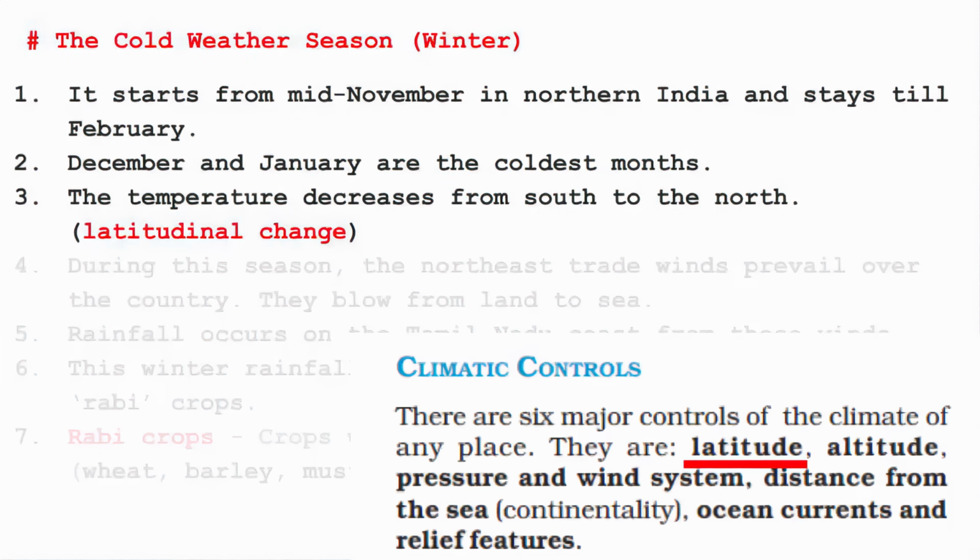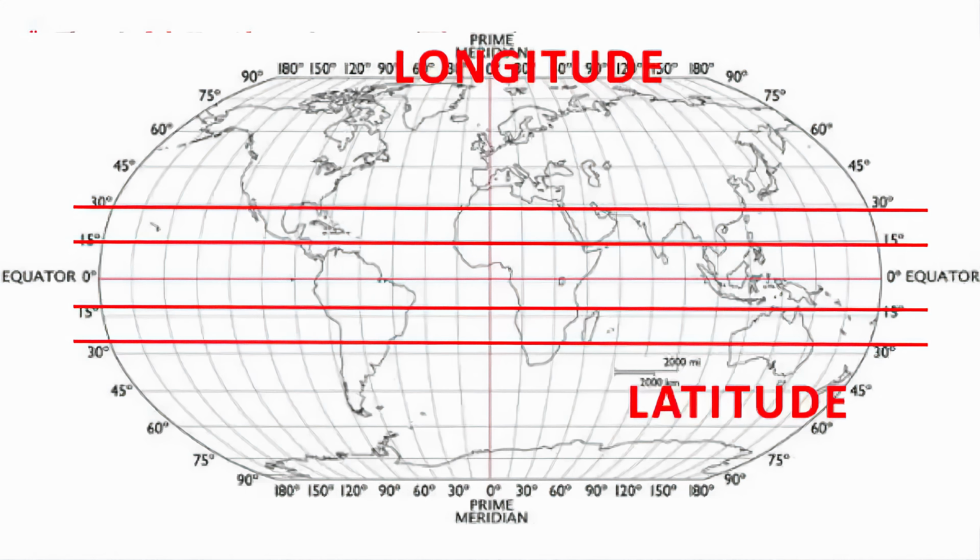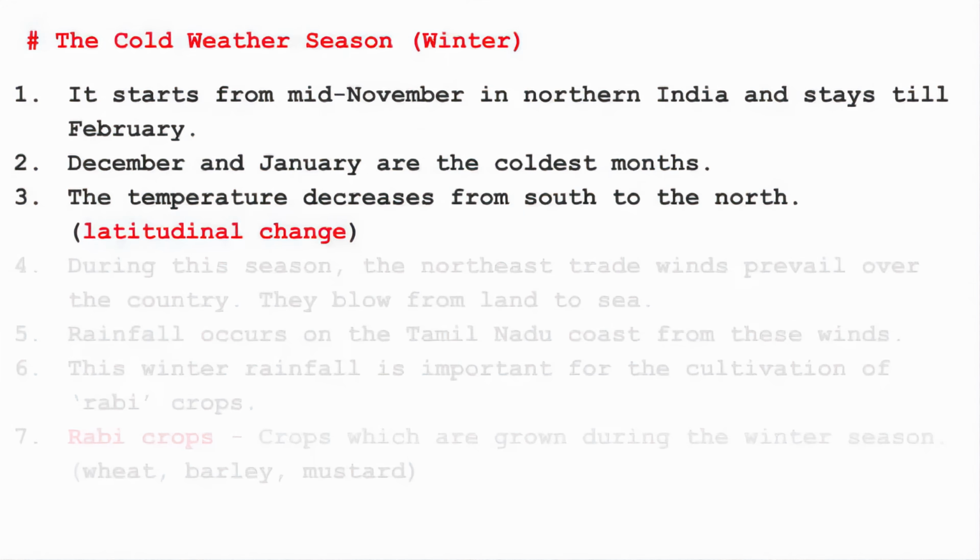If you remember, in the beginning of the chapter we read what are the factors that control the weather of a place. So in that question one of the reasons was latitudinal change, that is the horizontal line. The vertical line is called the longitude. The horizontal line is called the latitude. So as we move away from equator both in northern and southern hemisphere, the temperature starts to decrease.